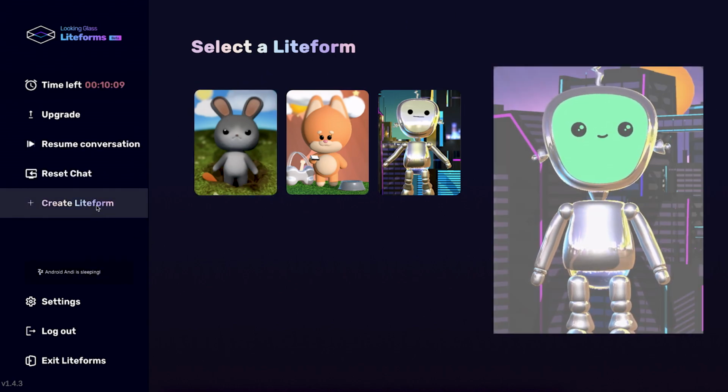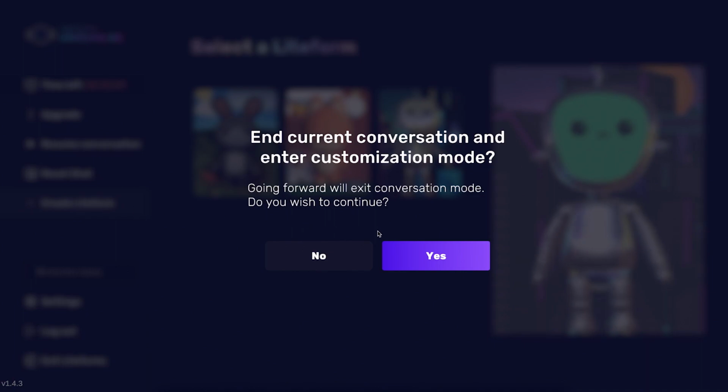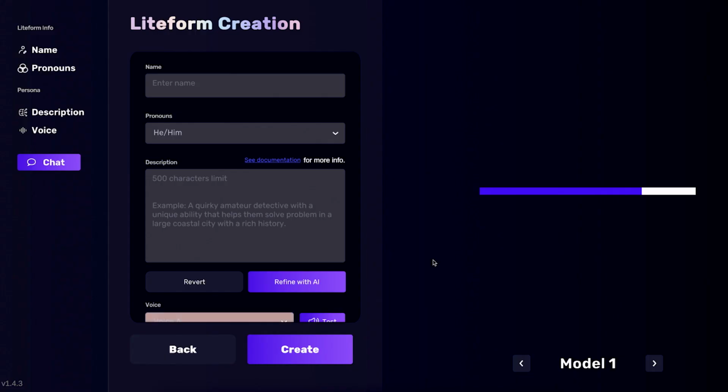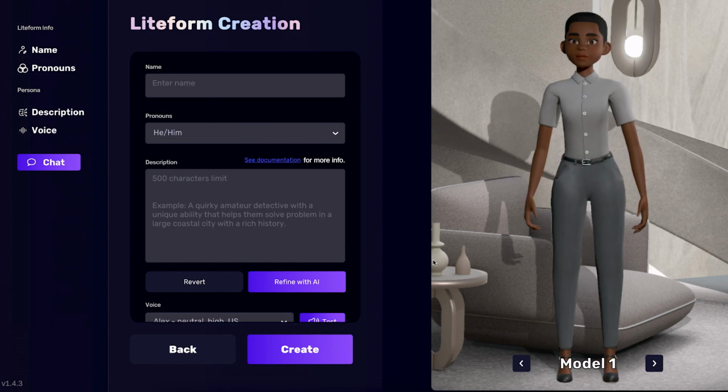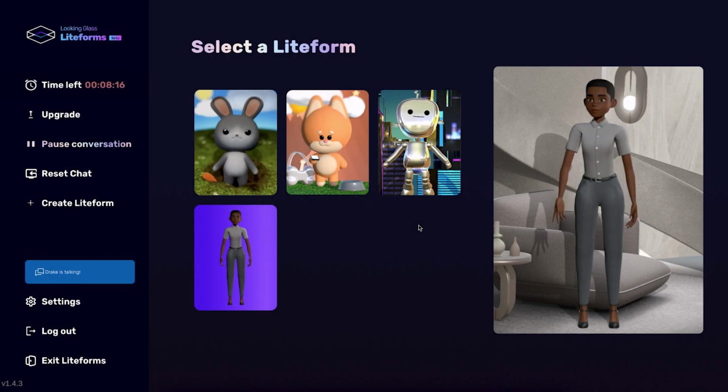Plus, Create Liteform. This is a new option in version 1.4.3, which will allow us to define our own unique AI character. Hey there, tell me about yourself.